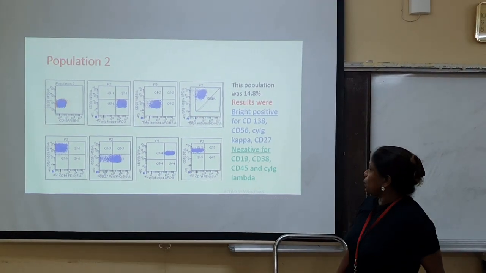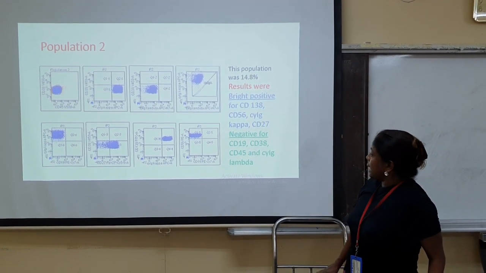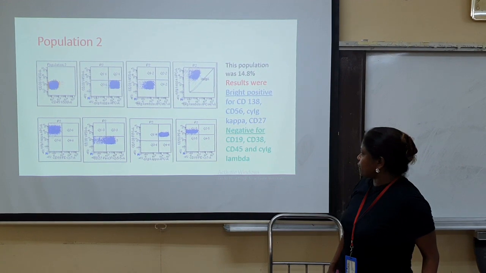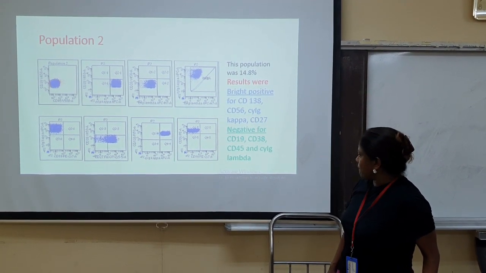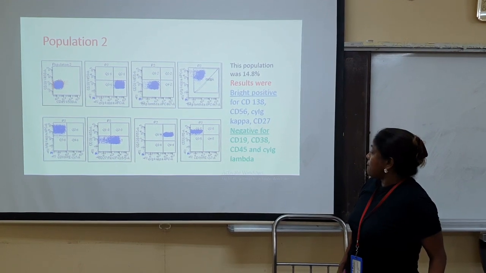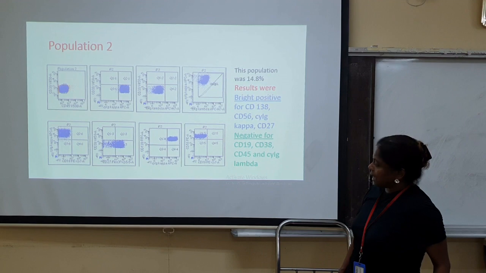The second population, which was about 14.8%, was positive for CD138, CD56 and immunoglobulin kappa with CD27, but negative for CD19, CD38, CD45 and lambda.